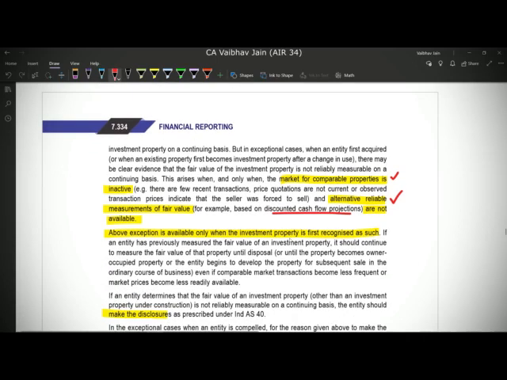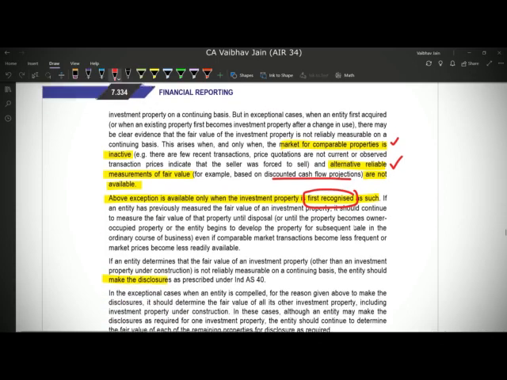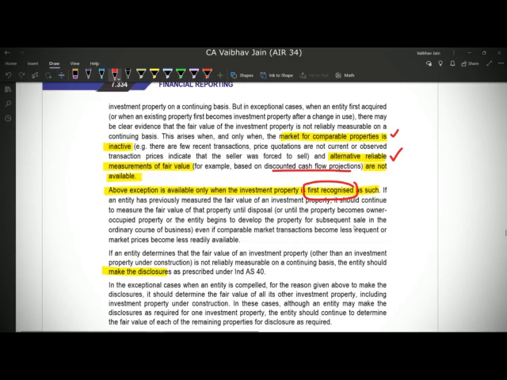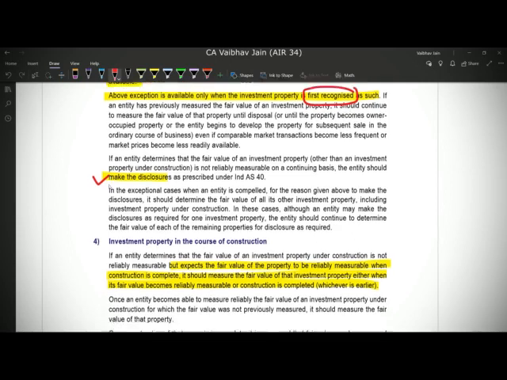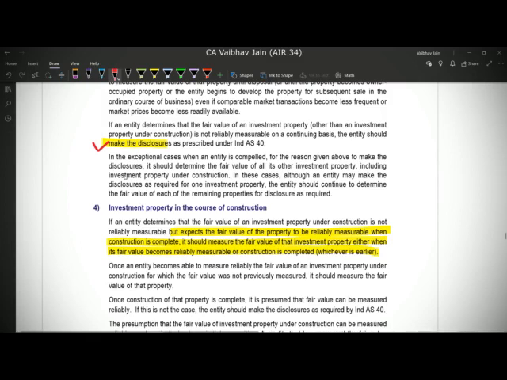Such an exception is allowed only for initial recognition and not for subsequent recognition. It says that if, in the initial recognition, an entity cannot measure the fair value for disclosure purposes, the entity shall disclose that it cannot measure the fair value, and it is allowed this exception only for initial recognition purposes. But for subsequent recognition it is not allowed. And if we can avail the fair value of other investment property, then we should disclose those fair values.